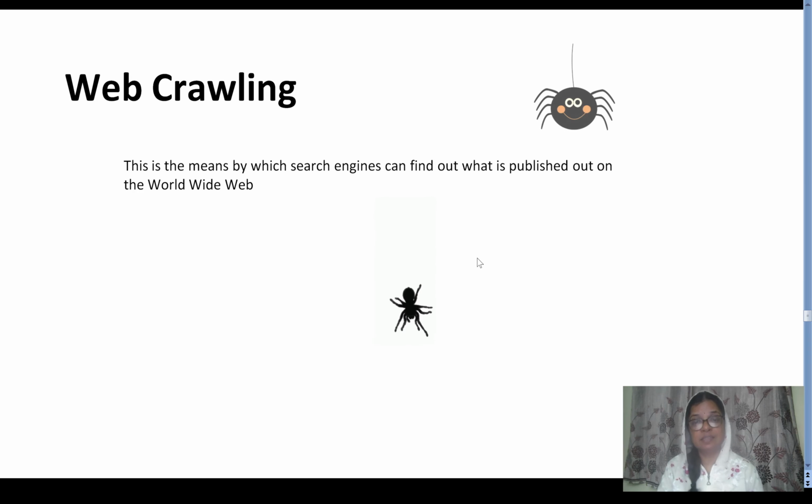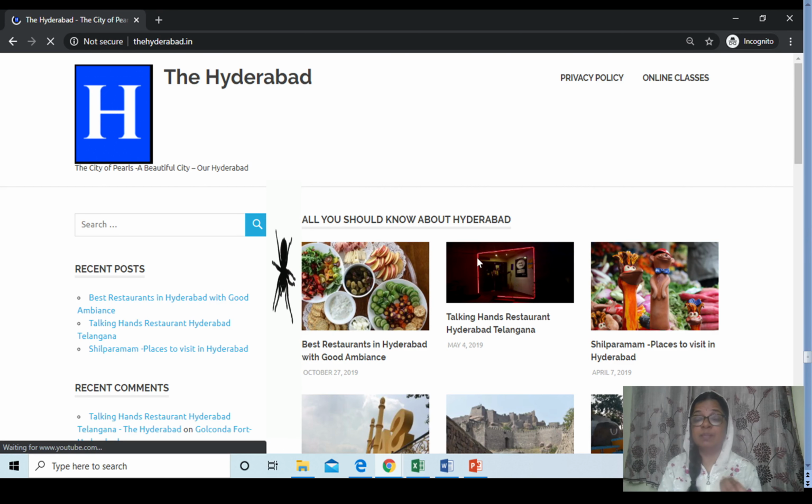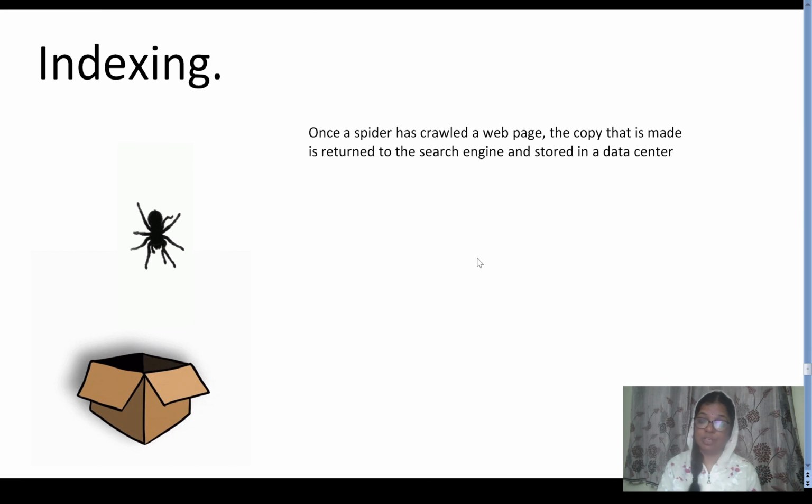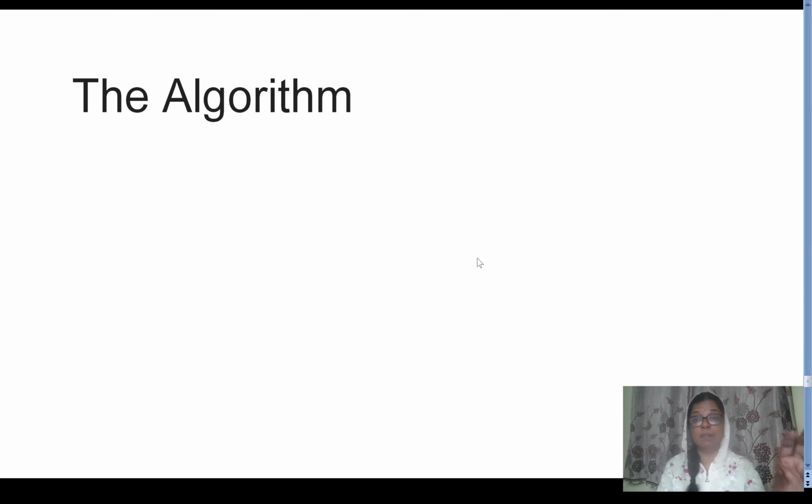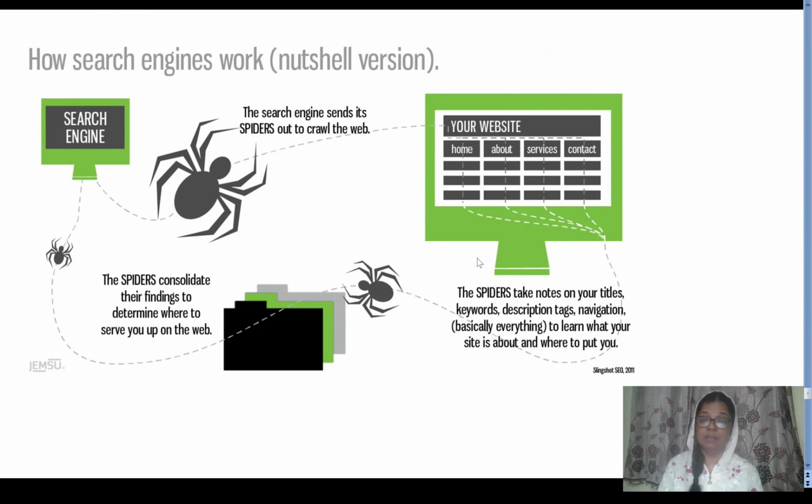So what this spider will do is, whenever something is published on the internet, the spider will go and crawl the entire website, the information or new information or any blog post or anything, and it will collect all the information and store that information in the data center, and it will submit it to Google.